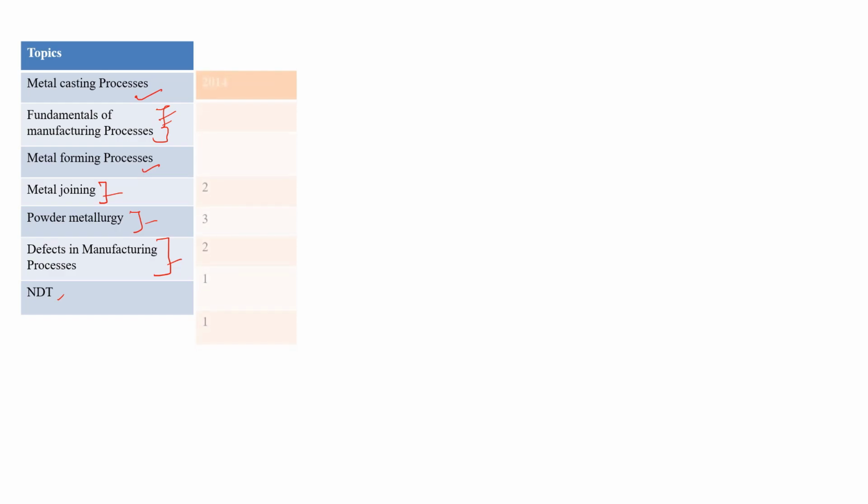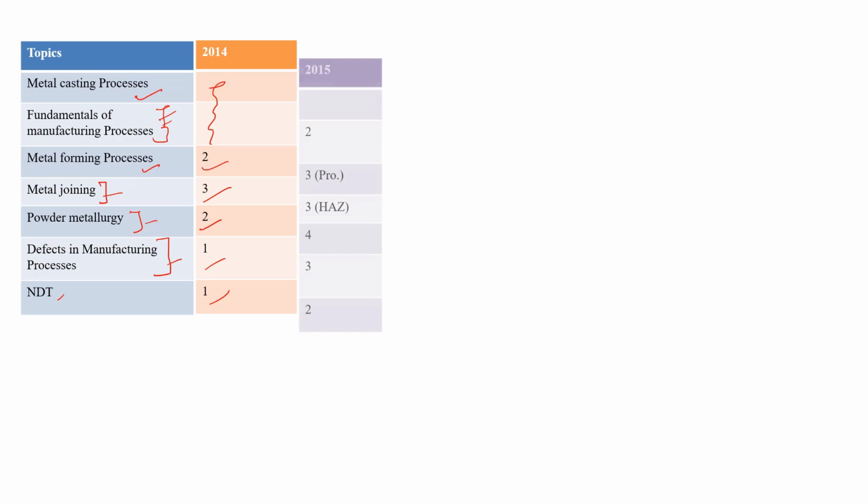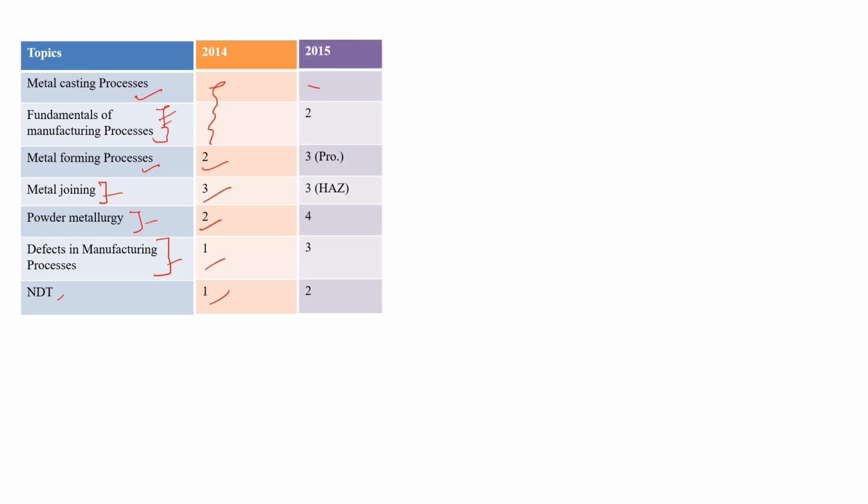Okay, so in 2014 you can see that there is no question from metal casting process and fundamental manufacturing process. They asked a 2 marks question from metal forming process, 3 marks metal joining, that was welding, and powder metallurgy 2 marks, defects in manufacturing process 1 mark, and NDT 1 mark. In 2015 you can see that there was no question from casting, 2 marks questions were from fundamentals of manufacturing process, and 3 marks from metal forming.